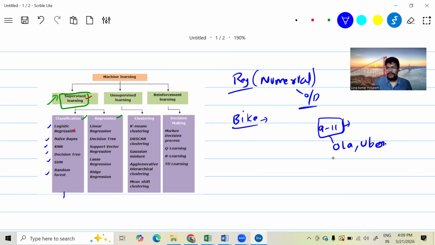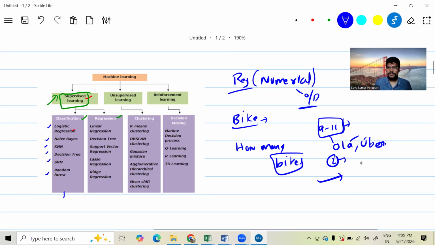After waiting a long time, no one comes. What's the main point in maintaining this kind of app, right? The problem here is we need to find how many bike bookings are happening at a particular location. Let's say in Whitefield in Bangalore, or HITEC City or Madhapur in Hyderabad. In these different locations, from 9 to 11 everyone is going to the offices, right? So this kind of problem you can solve.